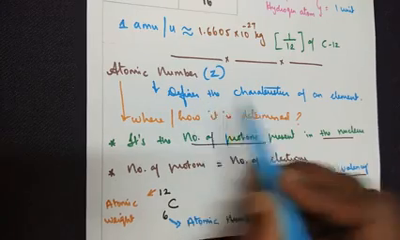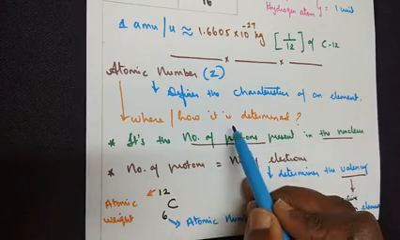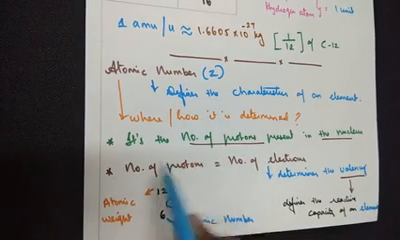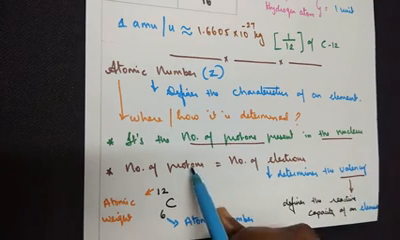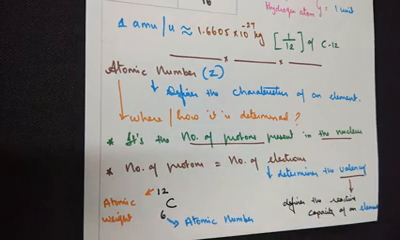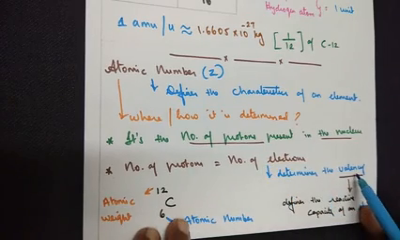They define the characteristics of an element. We will learn it in detail. From where are they determined? It's calculated from the number of protons present in the nucleus. Number of protons is equal to number of electrons. This number of electrons determines the valency.